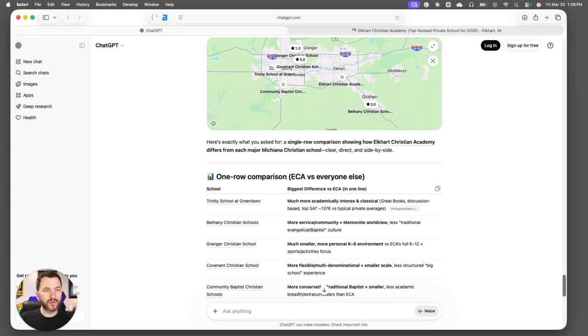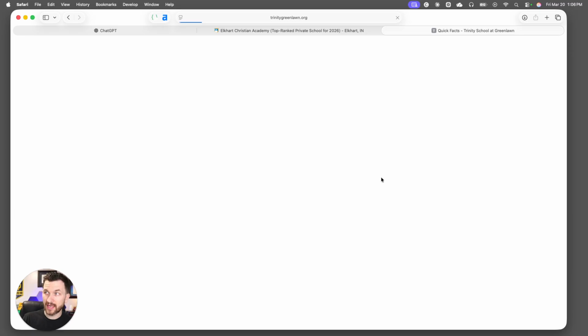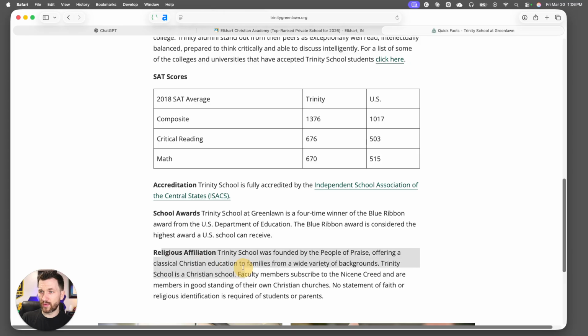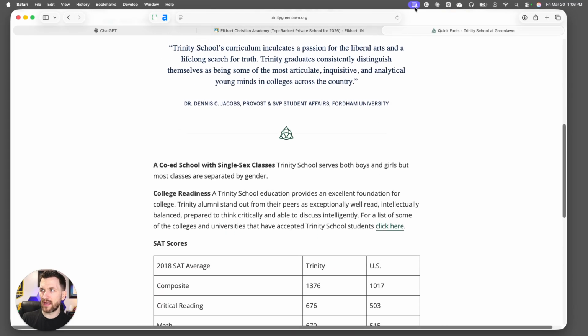So when you're trying to do this gap analysis, again, you first want to ask ChatGPT to show me all the schools in our community and see what pulls up. If your school does not pull up, ask ChatGPT, what do I need to do, or why didn't you pull my school up? What do you know about my school? You're going to look at all the information that pulls up about your school and see where it's pulling all of that information from. Sometimes it might not show you, like with Granger Christian, it doesn't tell you where it got that information, whereas with Trinity, it actually does, because Trinity has quick facts all about the school where they answer a lot of these big questions, even down to religious affiliations, school awards, and college readiness.